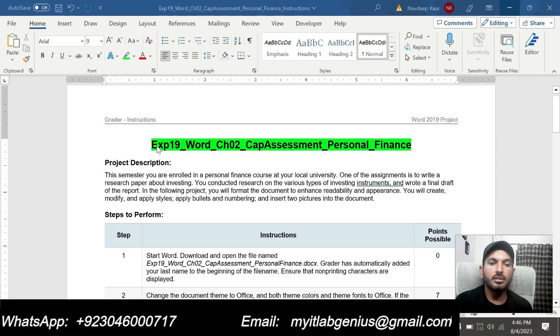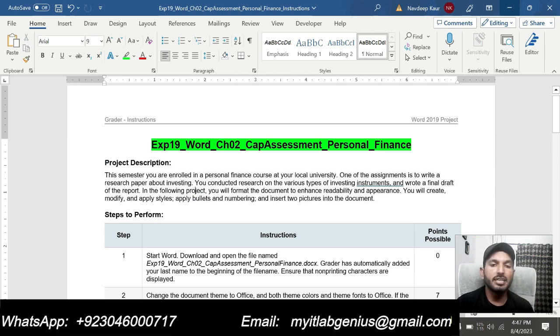So, the title of the assignment is EXP19 Word Chapter 2 CAP Assessment Personal Finance. At the start of the instructions you can see this project description.